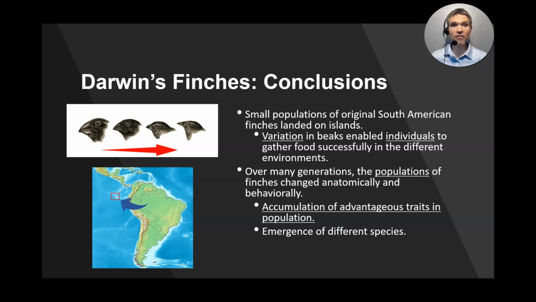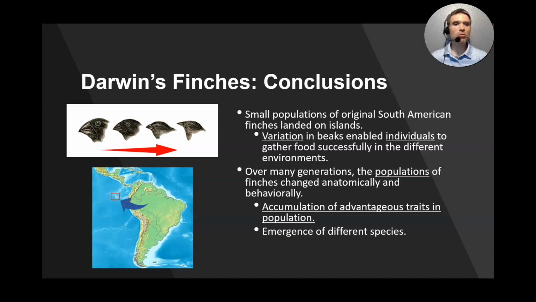It was this variation that enabled individuals to gather food successfully in the different environments on the islands. And generation after generation, the populations of finches changed both anatomically and behaviorally. In other words, they evolved to better gather the food and resources in the areas of the island that they lived.